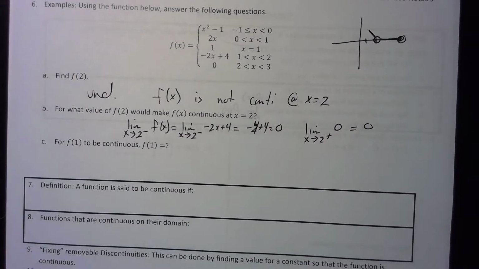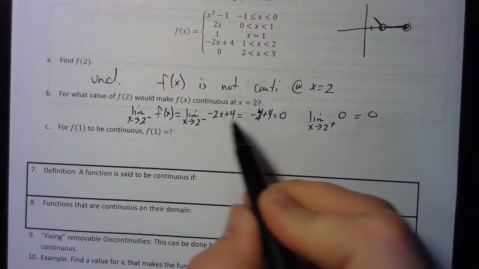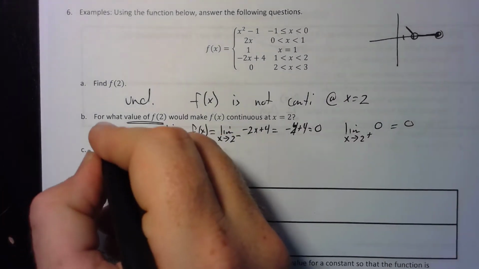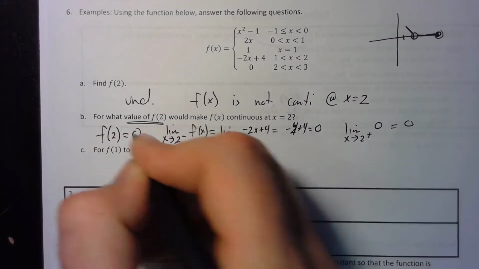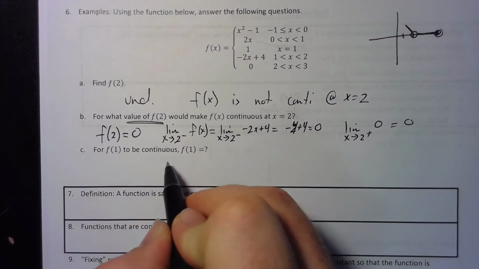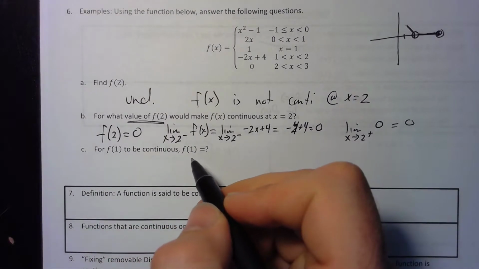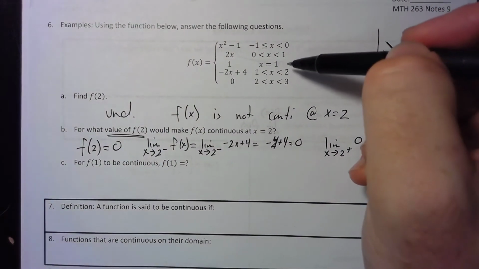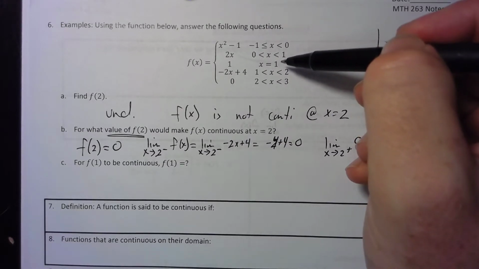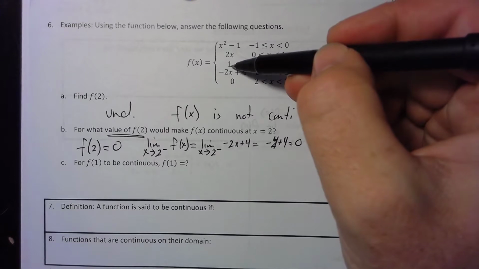So in this particular case, I know that if the limit from the left and the limit from the right are both equal to 0, what value of f of 2 would I have to have? Well, f of 2 would have to be equal to 0. So the question then, for f to be continuous at 1, f of 1 would have to equal what? So we're going to come back up here and look at this. If I'm looking at x equals 1, you'll notice the function value is 1.